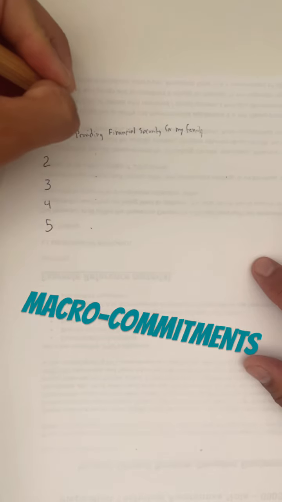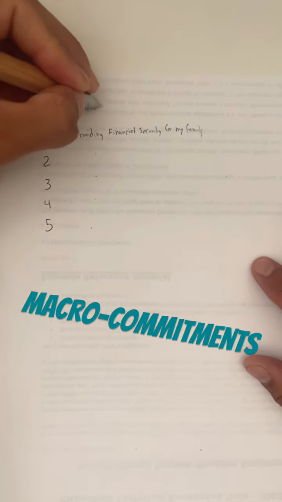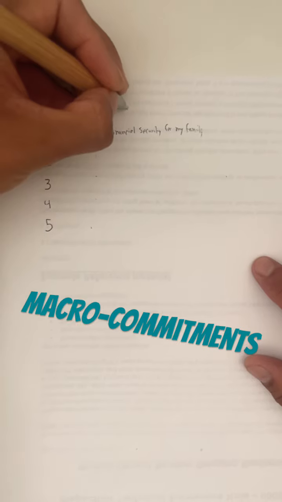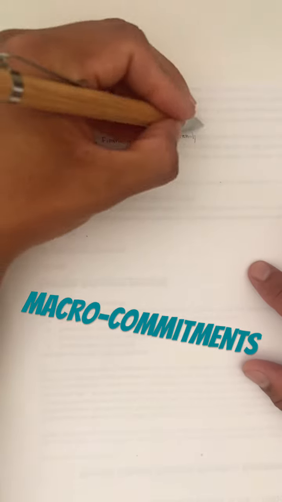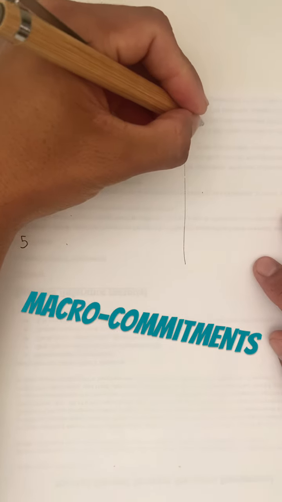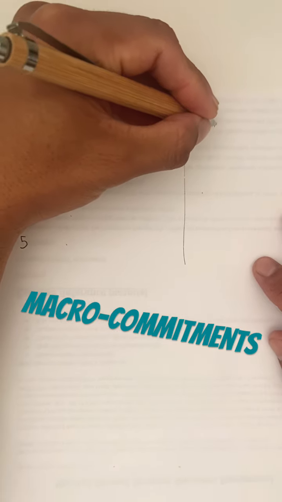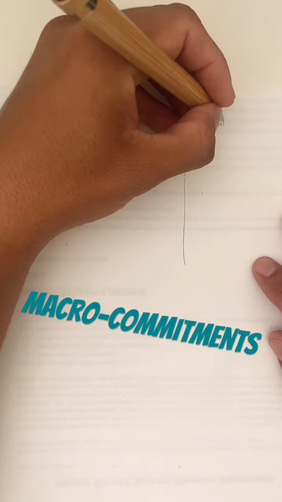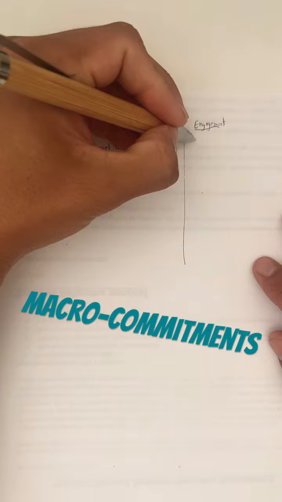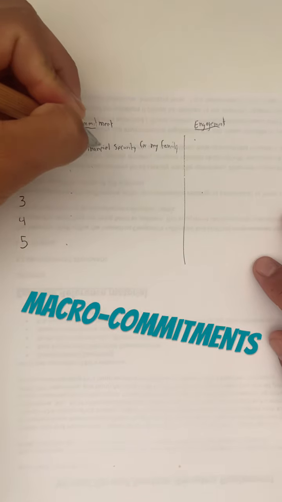Now, this is what I call macro commitments. This is thinking about what I am committed to for the bigger picture. Okay. Once I get clear on those things, then I determine what is the specific engagement. It could be any word, but I just decided to use this word, which is like, what is the thing that is going to help me do this?